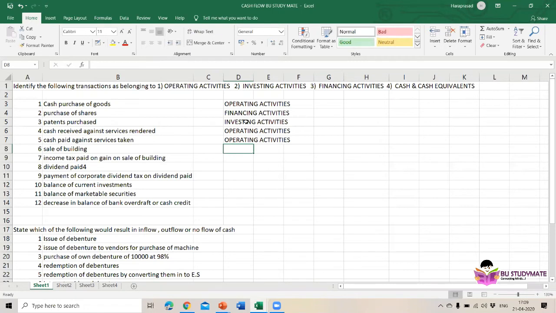Then sale of building, as you know, is investing activities. Then income tax paid on gain on sale of building, the seventh one.